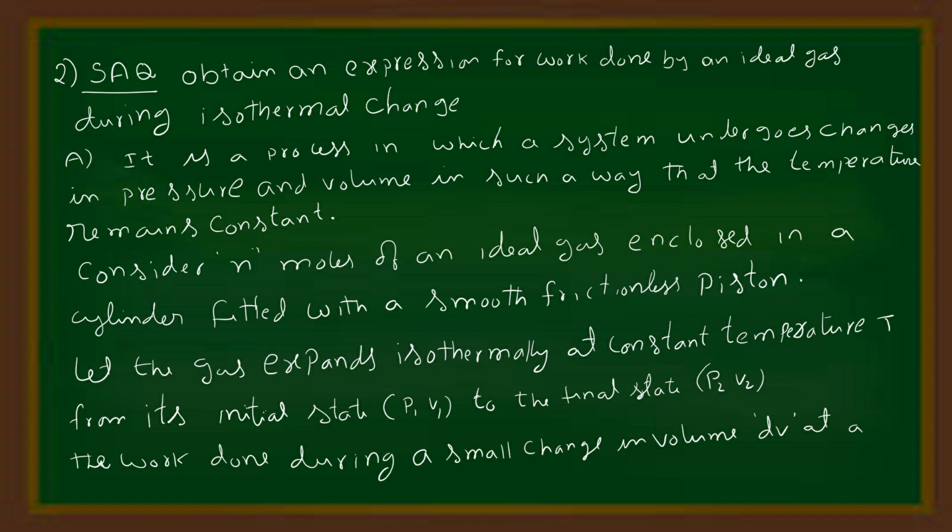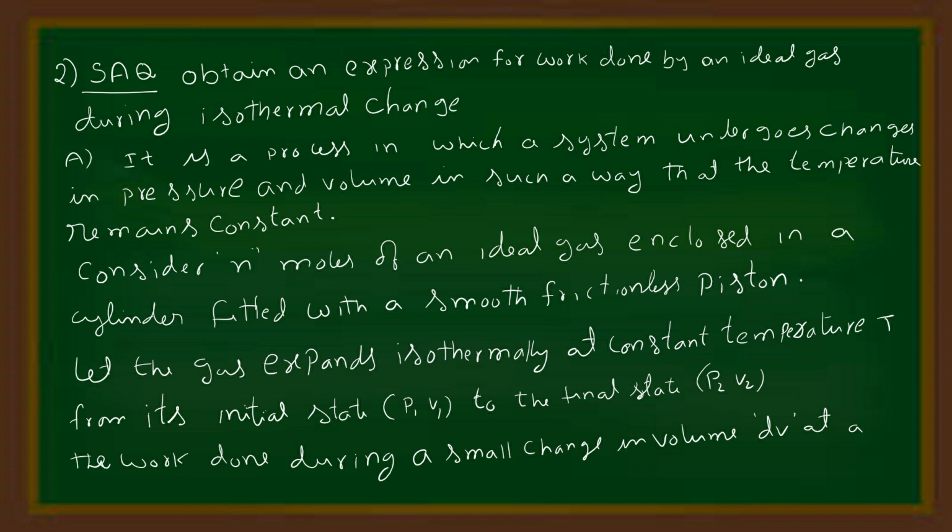It is a process in which the system undergoes changes in pressure and volume in such a way that the temperature remains constant. Consider n moles of an ideal gas enclosed in a cylinder fitted with a smooth frictionless piston. Let the gas expand isothermally at constant temperature T from its initial state P1, V1 to final state P2, V2.